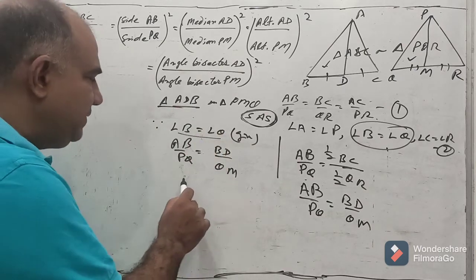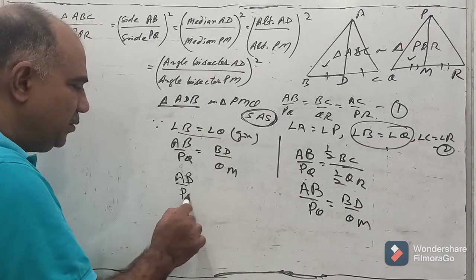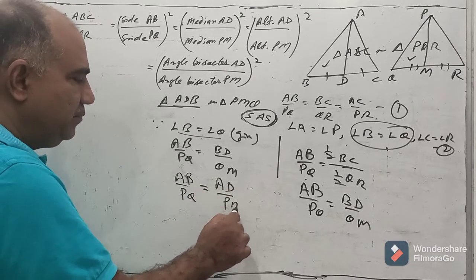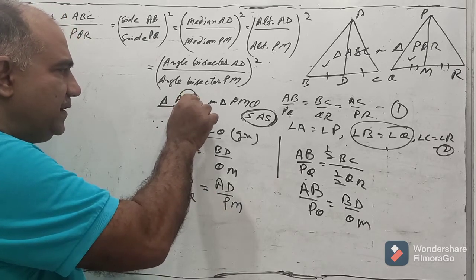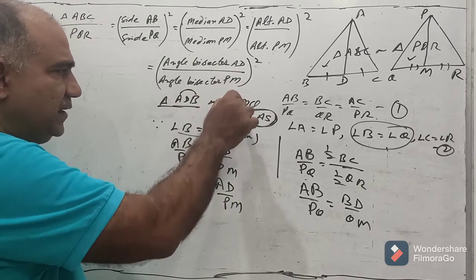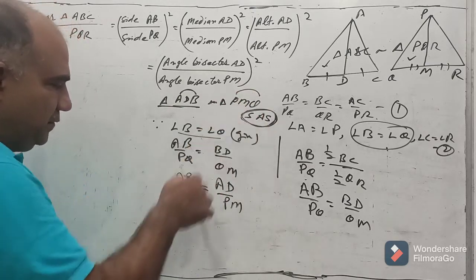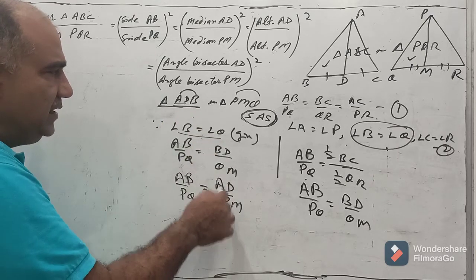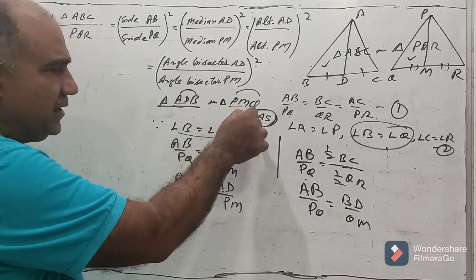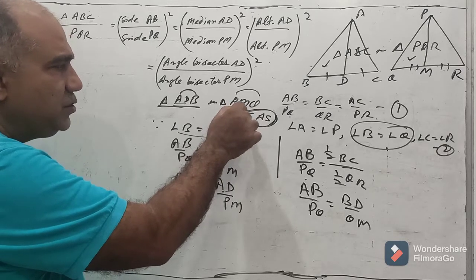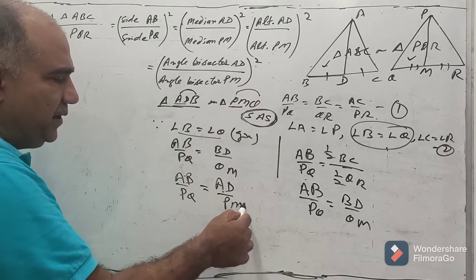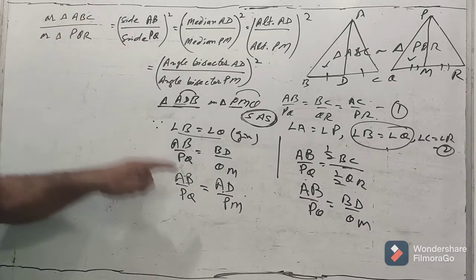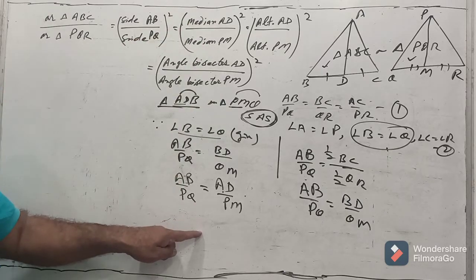If they are similar, I definitely can write AB upon PQ is equal to AD upon PM. AB is a side that is formed from first and third vertex. So PQ is made from first and third for this corresponding side, and for these first two vertices make a side. So corresponding side of this triangle will be made by first two vertices of this triangle. So AD upon PM. Now you can see that whatever the ratio is of the AB and PQ, same is the ratio of median AD and PM.